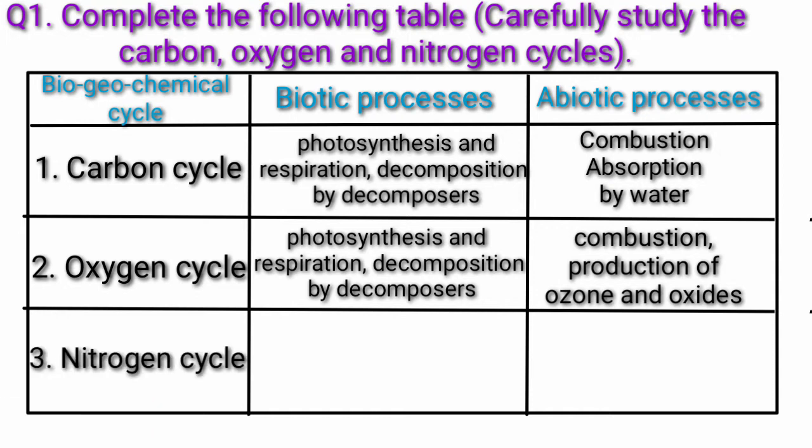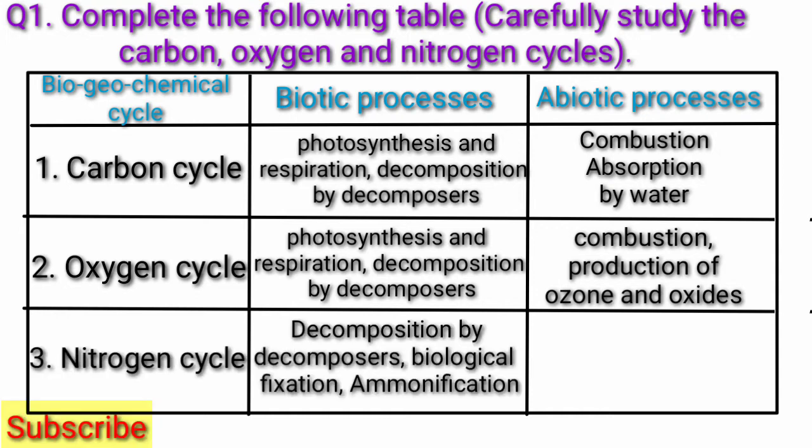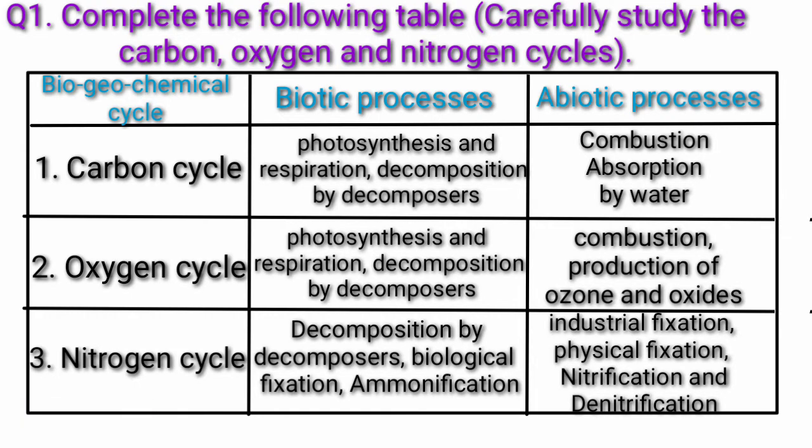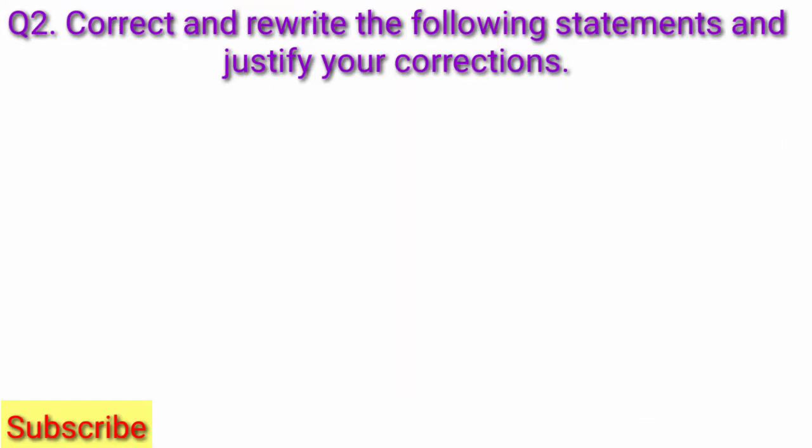Third, nitrogen cycle. Biotic processes, decomposition by decomposers, biological fixation, ammonification. Abiotic processes, industrial fixation, physical fixation, nitrification, denitrification. Question number 2. Correct and rewrite the following statements and justify your corrections.